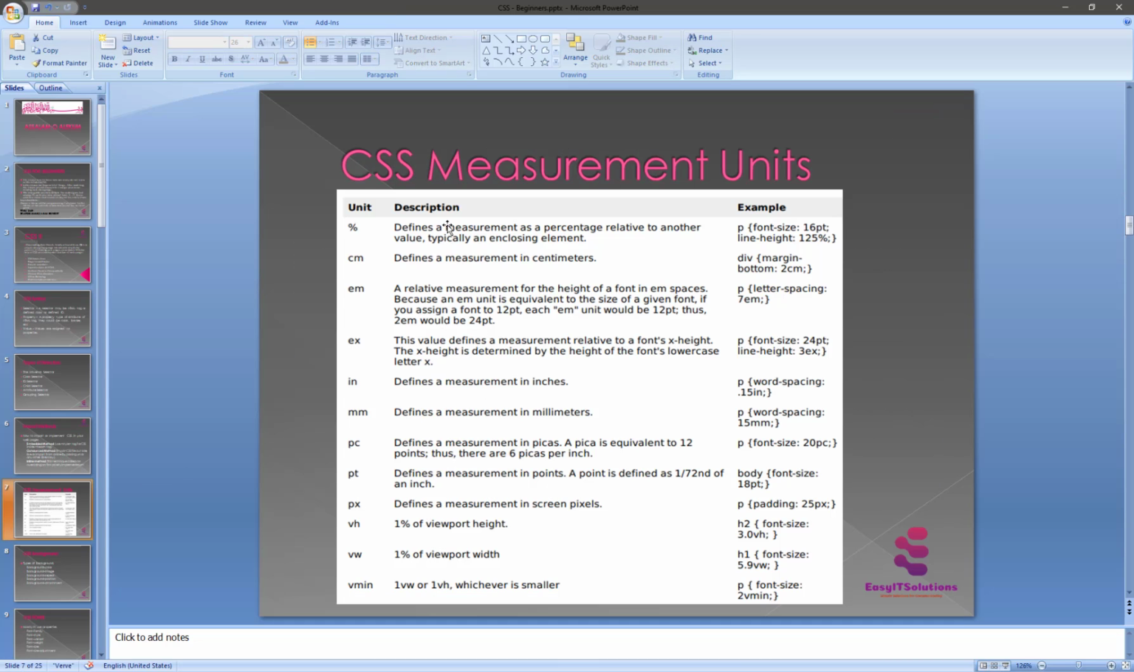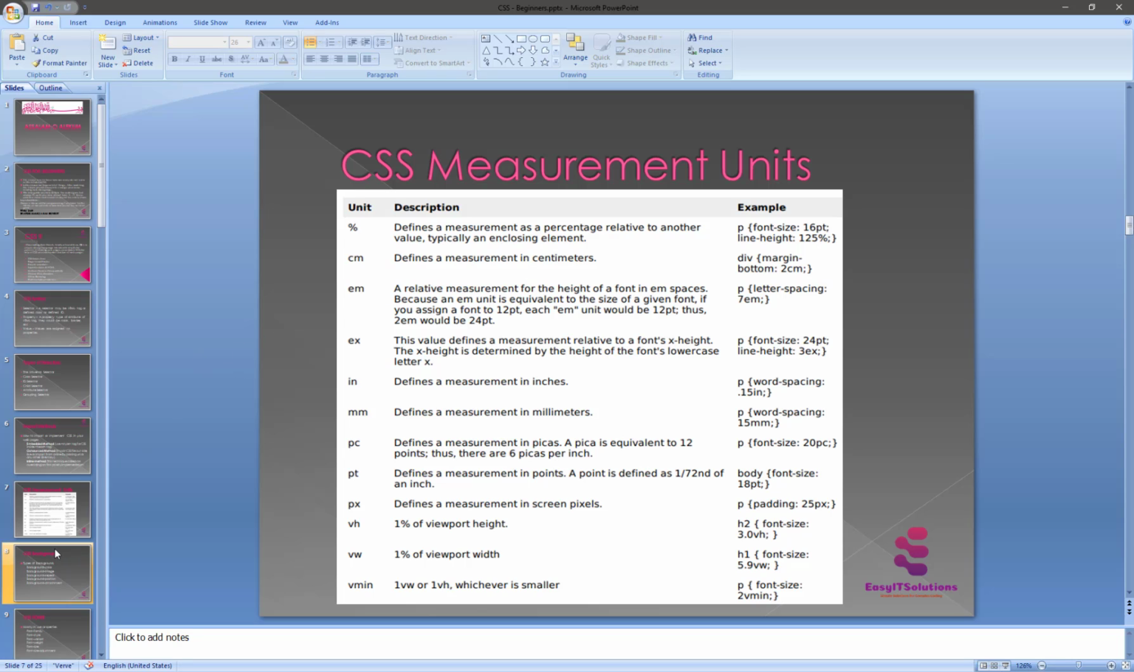So now we see the CSS measurement units. A percentage sign defines a measurement as a percentage related to another value, typically an enclosing element. Like this is a percentage height, line height of 125 percentage. cm is defined as measurement in centimeters, em, mm in millimeters, and all these are the measurement units. So you will use them one by one in your designing or CSS by yourself.